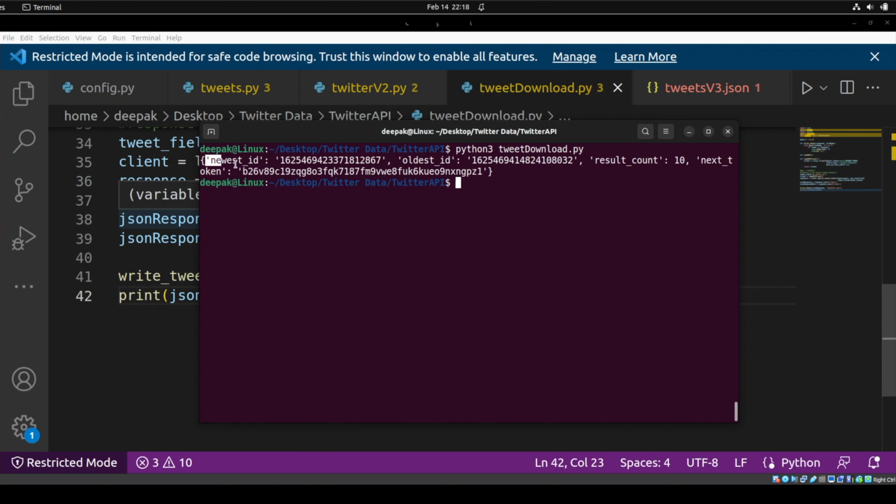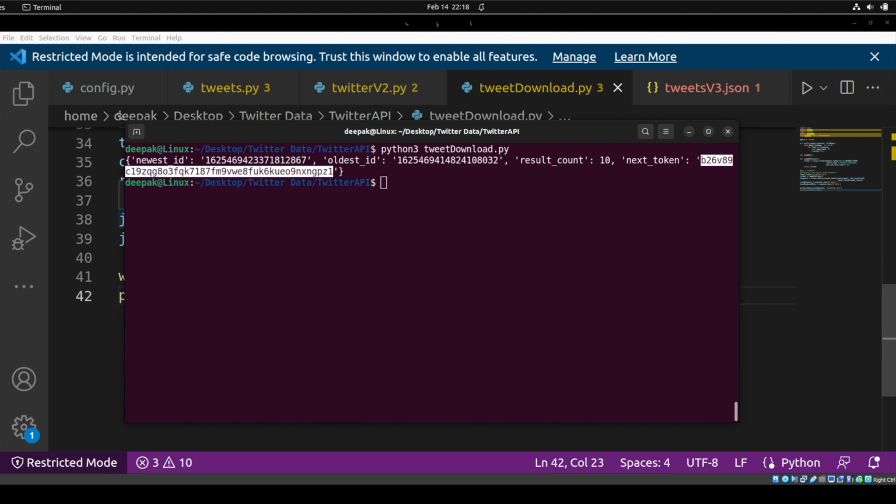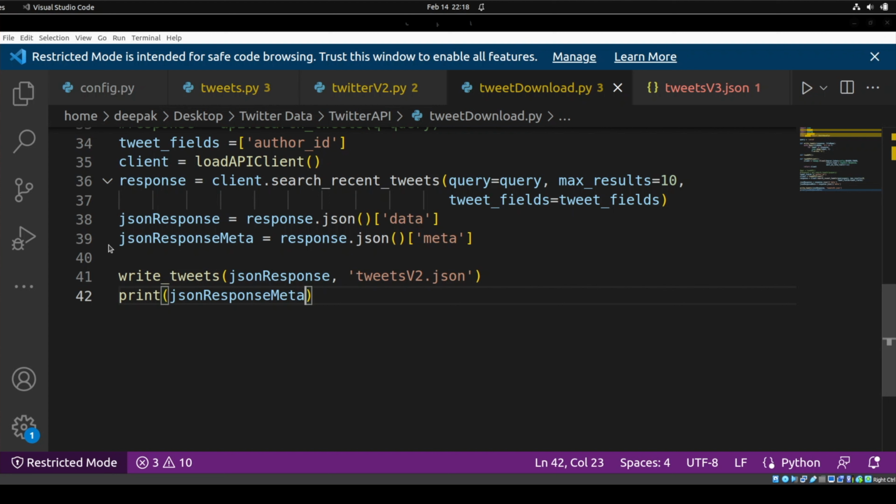See, these things we are getting. Basically, this is the newest ID, this is the oldest ID. Between these two, we are getting tweets. The result count is 10. The next token is this. If this search query has a lot of other tweets, you can access those tweets using the next token. I'm not going into detail of this right now, because I think this tutorial is already lengthy.